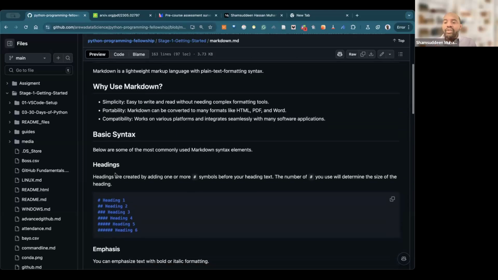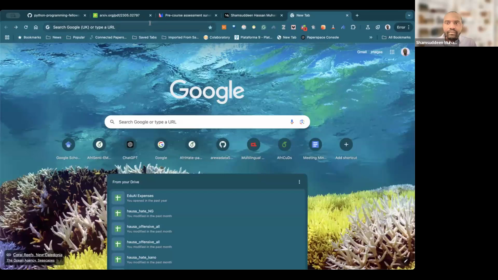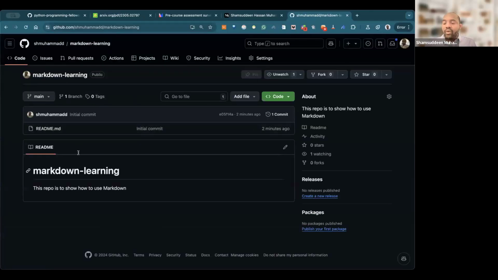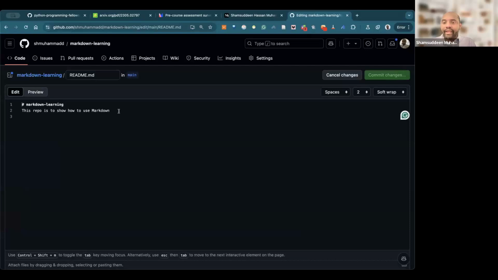The first thing we're going to use is headings. I want everyone to open your GitHub repository that you already created, and let me show you something. The first thing we're going to discuss is how you can create a heading. You can see this is one hash.